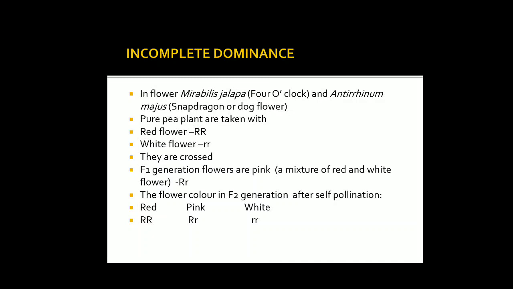So pure pea plants are taken, one with red flower and one with white flower. They are crossed. The F1 generation flowers are pink, which you have seen in the diagram also, a mixture of red and white. The flower color in the F2 generation after self pollination will be: homozygous RR will be red, hybrid capital R and small r will be pink, and if both are small r, it will be white.